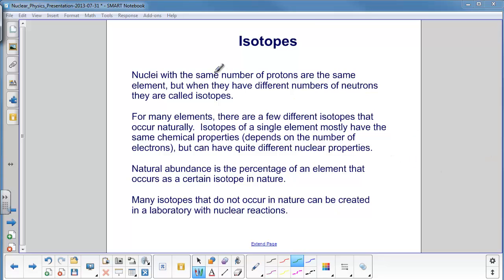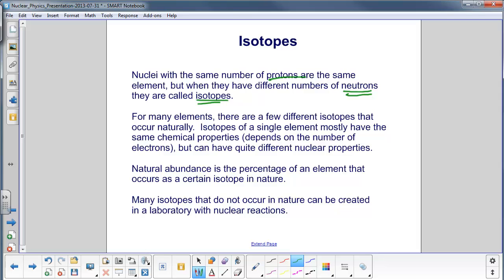Isotopes. Nuclei with the same number of protons are the same element. But when they have different numbers of neutrons, different atomic masses, they are called isotopes. So, same number of protons, different number of neutrons. For many elements, there are a few different isotopes that occur naturally.